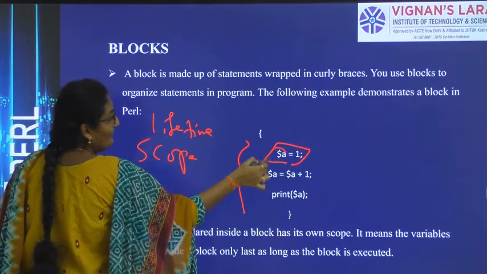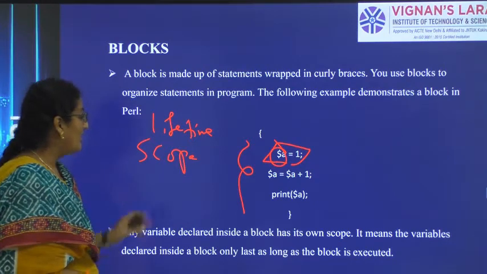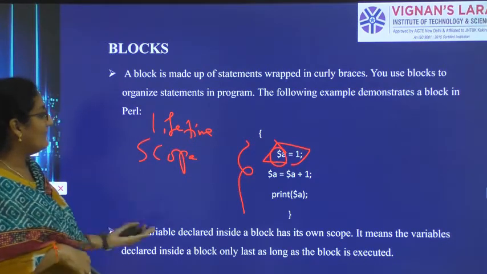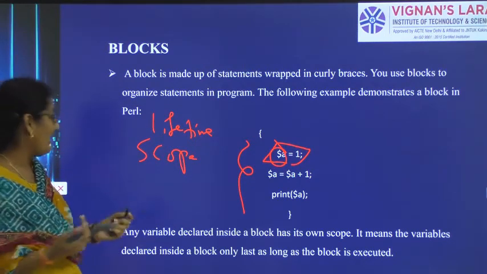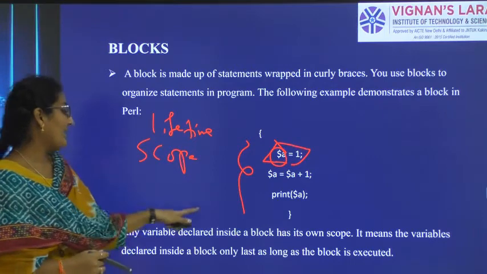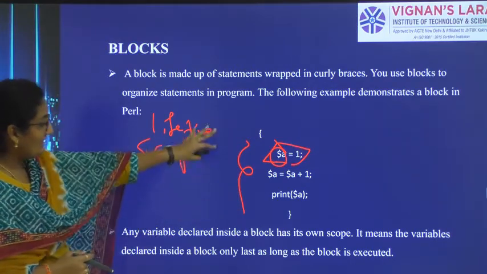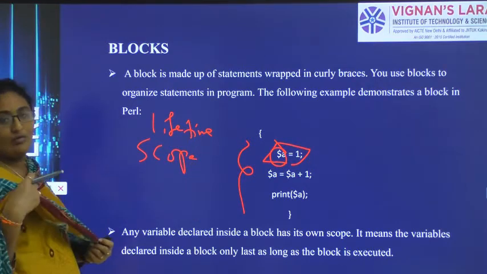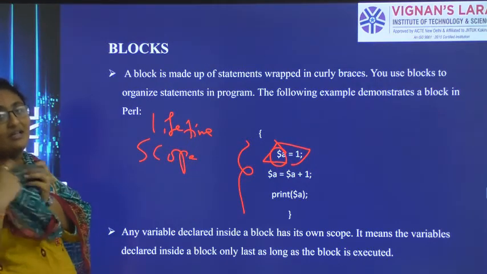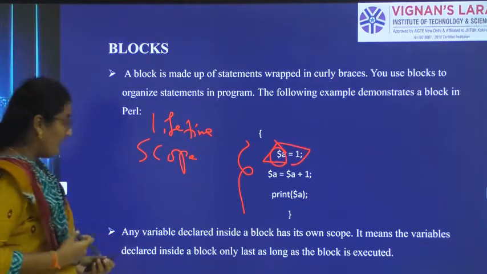So what is the lifetime of the variable $a here? How long the variable will stay inside the block, that is the lifetime of the variable. So the variable declared in the block will be there as long as the block is executed.